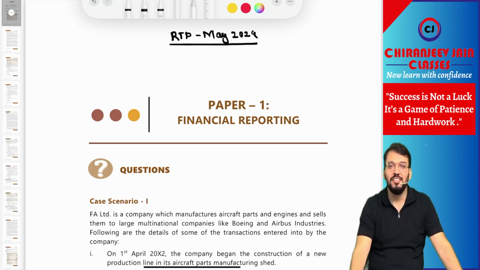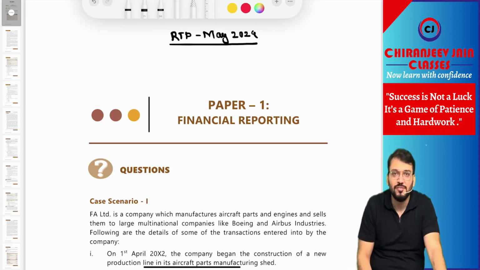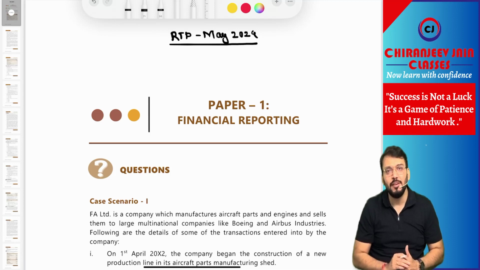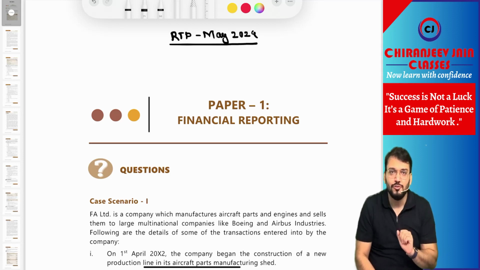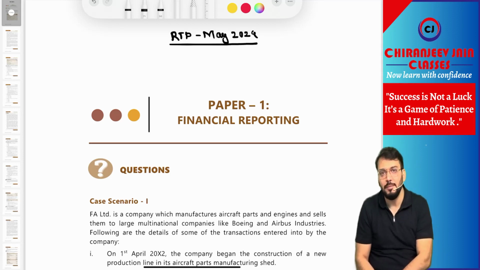Everyone fine. Today, I am here to discuss RTP for CA Final Financial Reporting paper for May 2024 attempt. In this RTP, this time they have given two case study based questions. In each case study, they have 5 MCQs. This total 10 MCQs has been given.